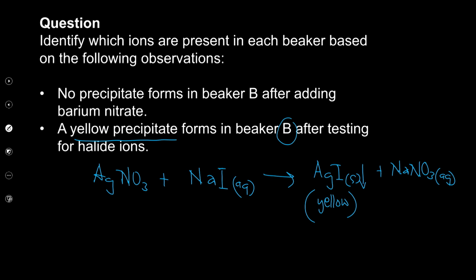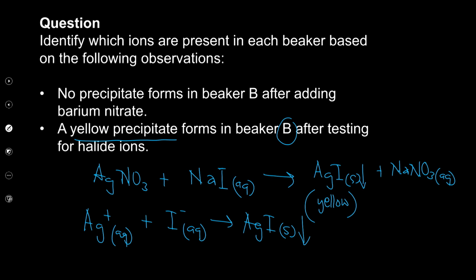So if we were to write down the precipitation reaction ionic, we would have silver ion, in aqueous solution, because these are reactions that take place in aqueous solution, plus the iodide, which is in solution. It gives us that precipitate, which is that color. Okay, so that's the precipitation reaction that occurs there, right?